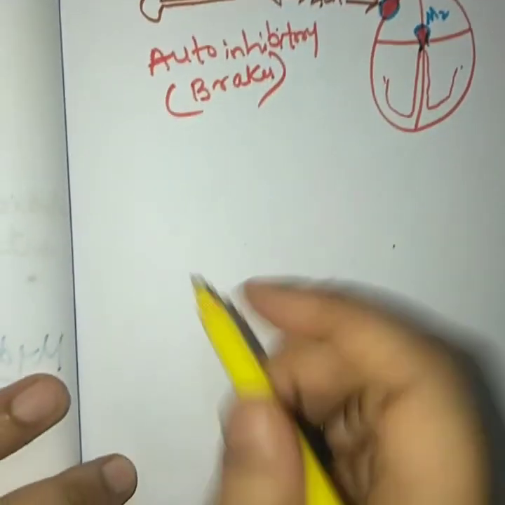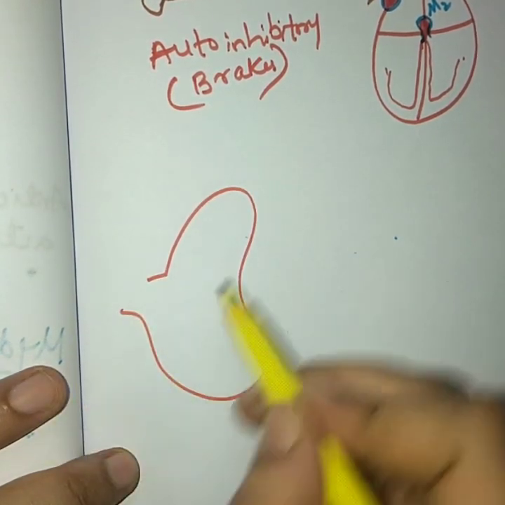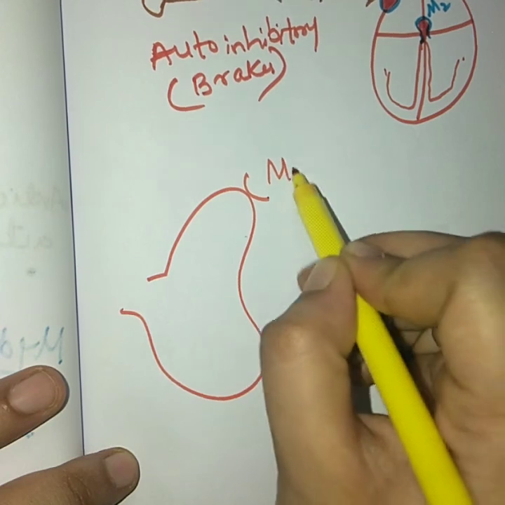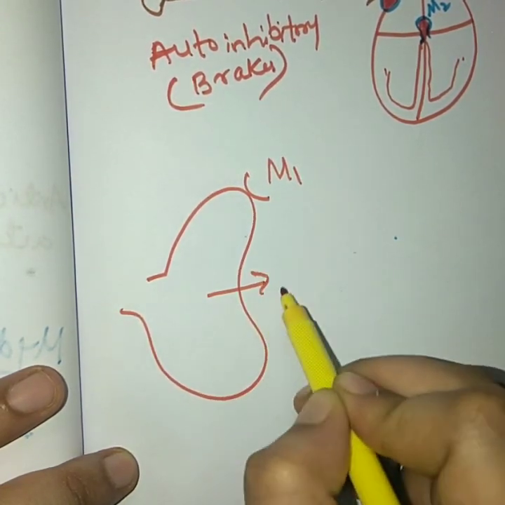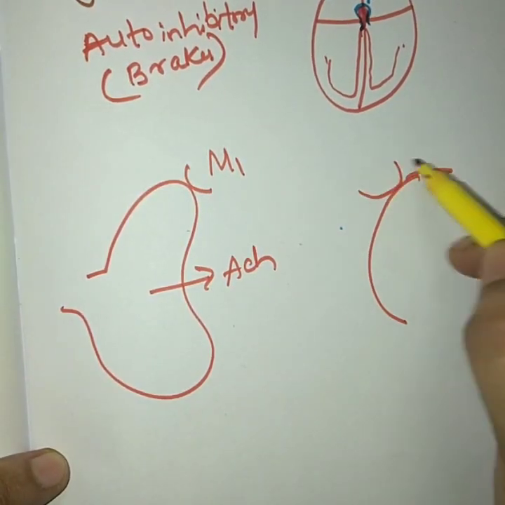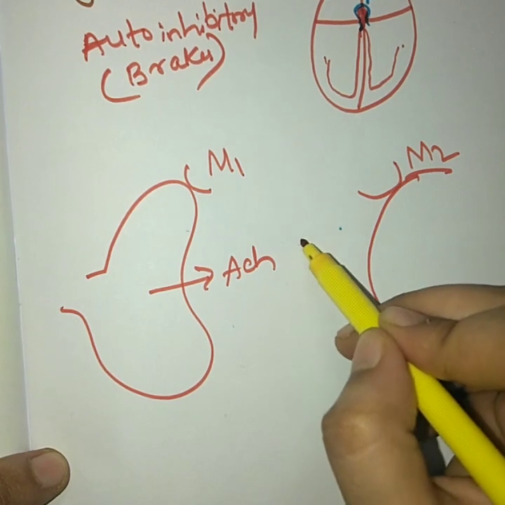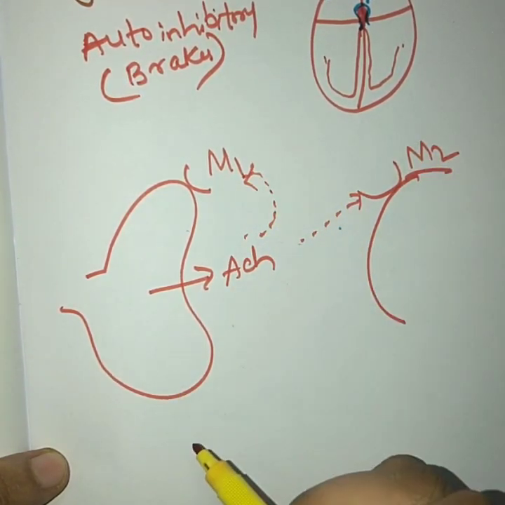See, this is the neuron and this is the M1 receptor. Whatever acetylcholine is being released can act on the M2 receptor on the heart, and it can also act on the M1 receptor present pre-junctionally.